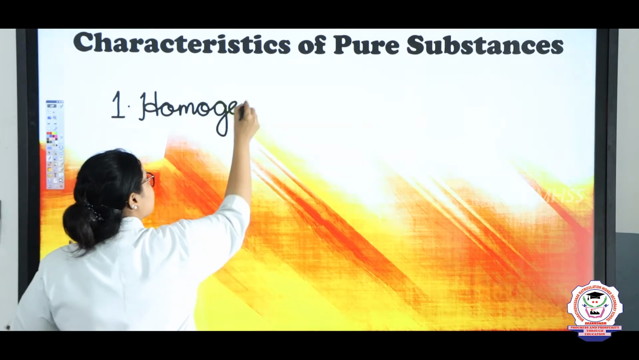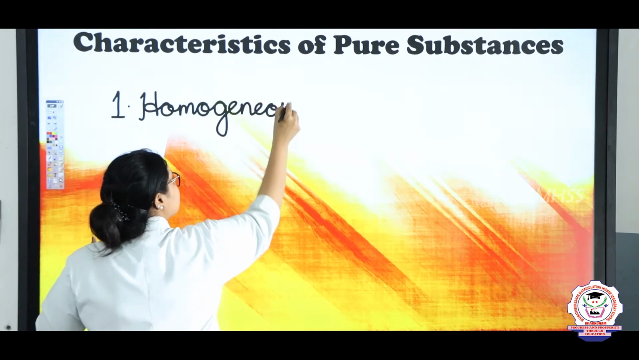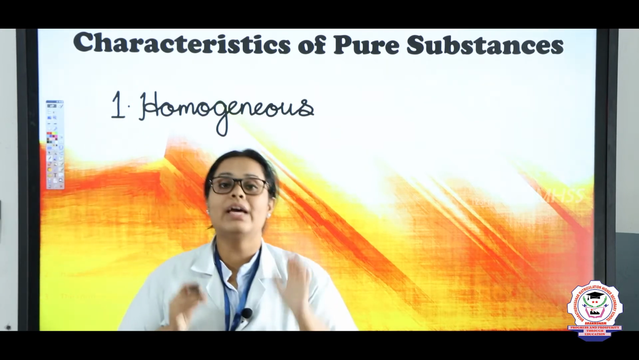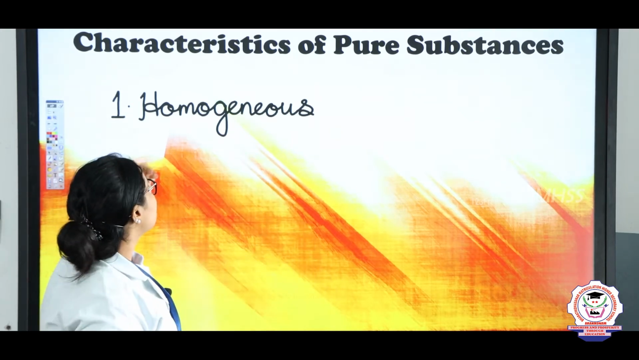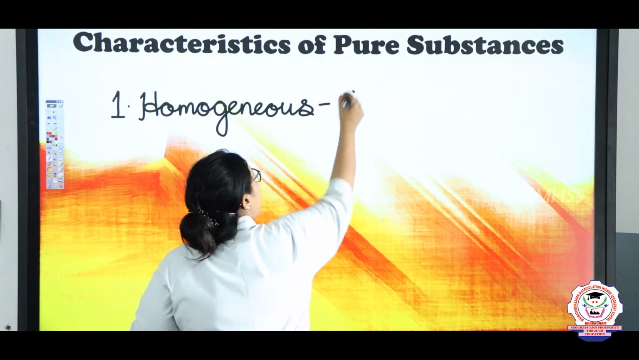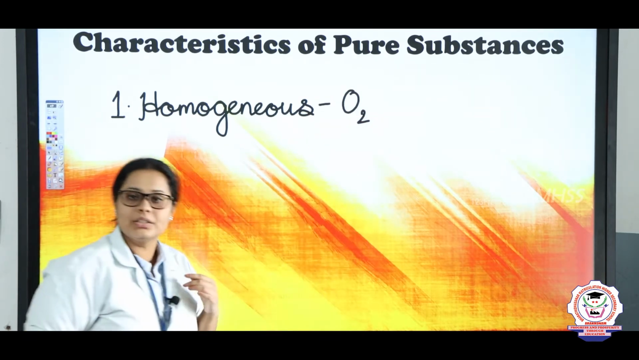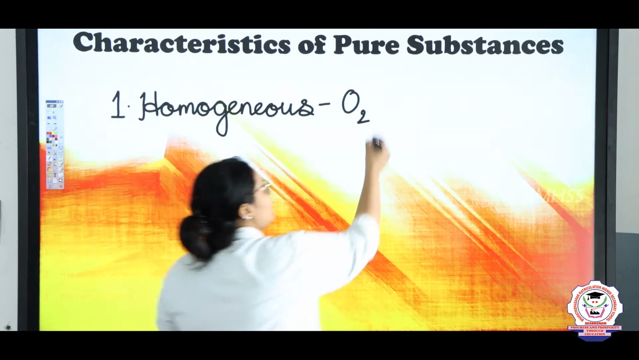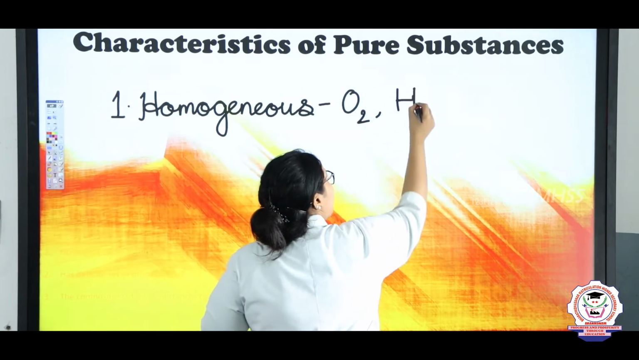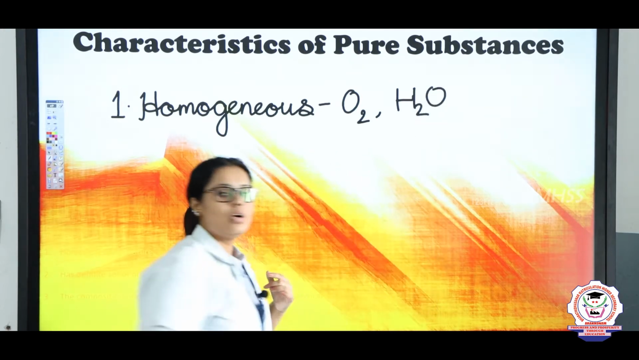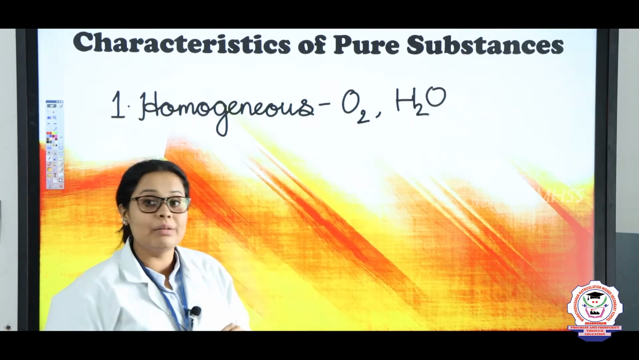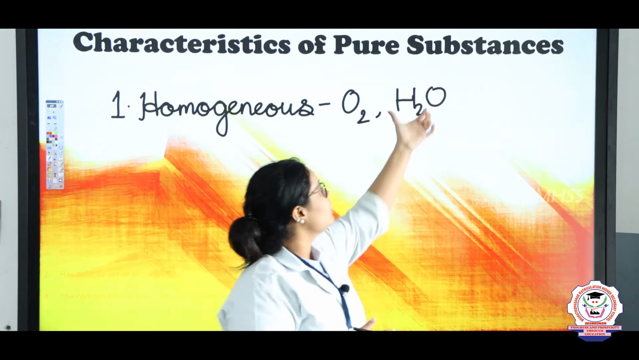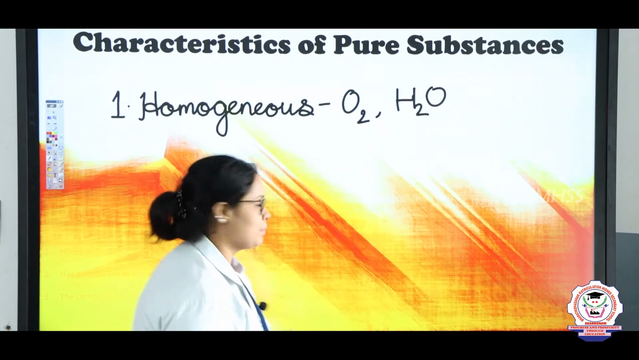Homogeneous. So children, homogeneous means only one kind of element will be present. For example, if you are taking O2, which is oxygen, here only oxygen molecules are there, right? Same way, if you are taking water, H2O, in this also there are 2 kinds of elements, but in a fixed, definite proportion. So even this is known as a pure substance.